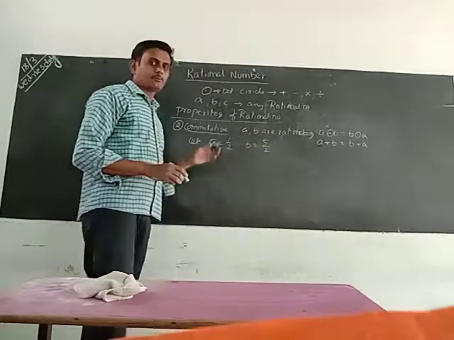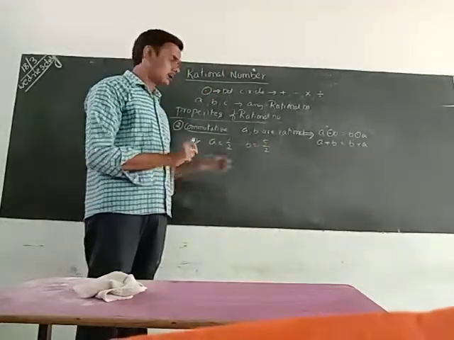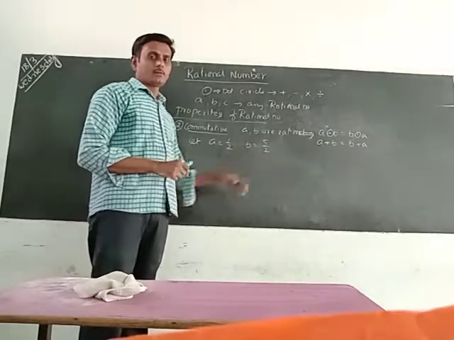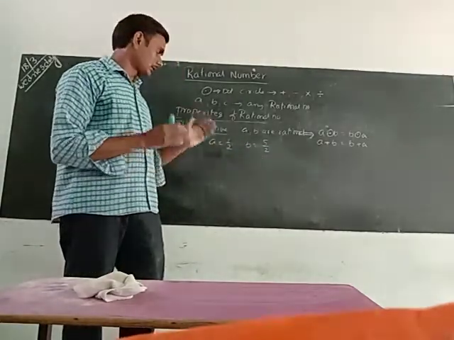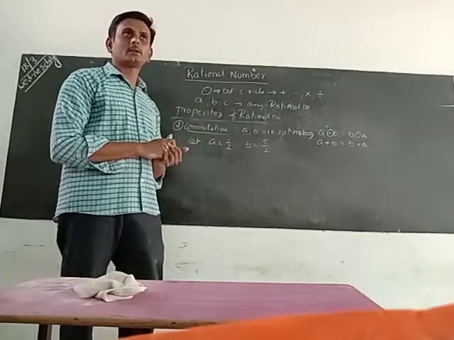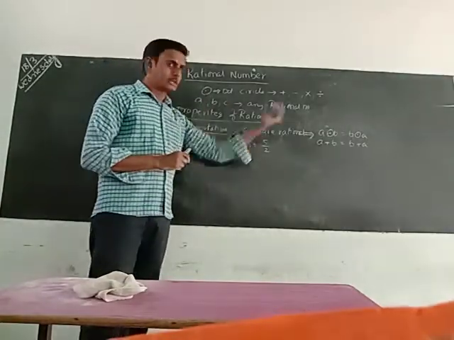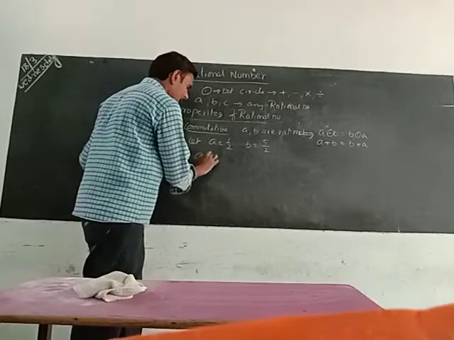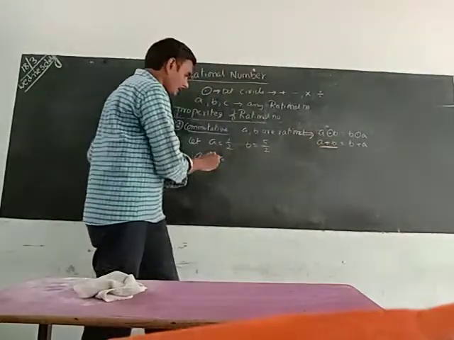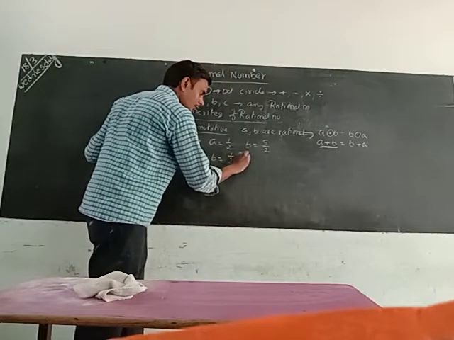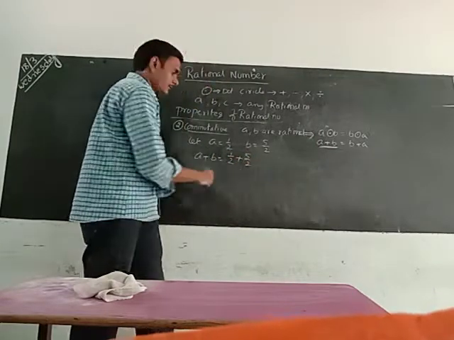I take the previous example, with the denominators the same, to reduce the calculation. Now we will calculate a plus b. The first part is a plus b, which means 1 by 2 plus 5 by 2.